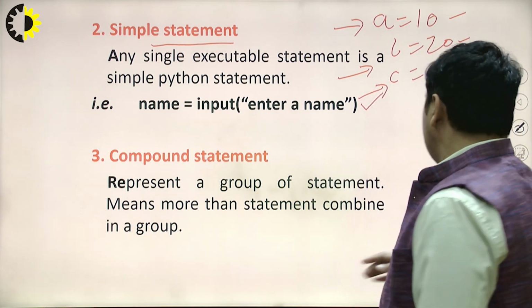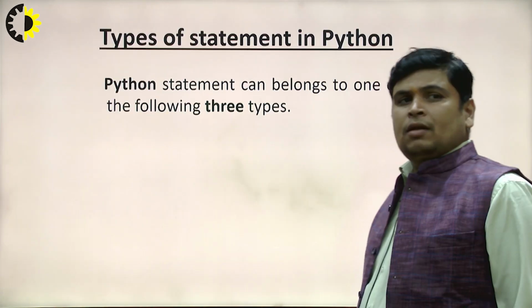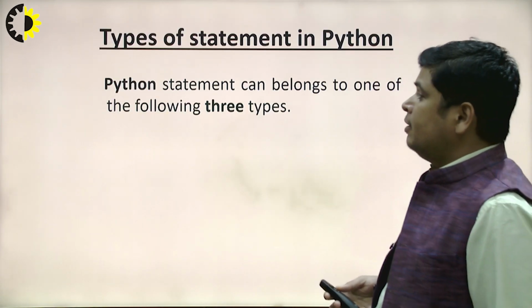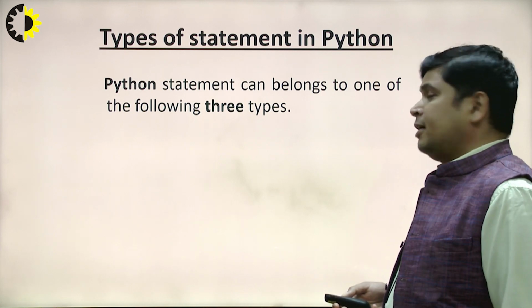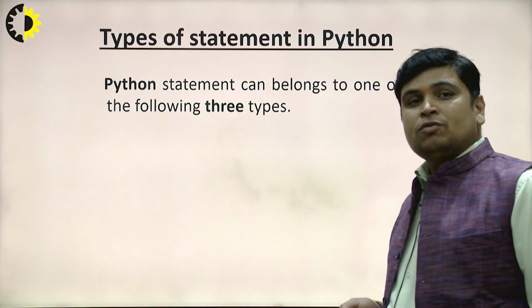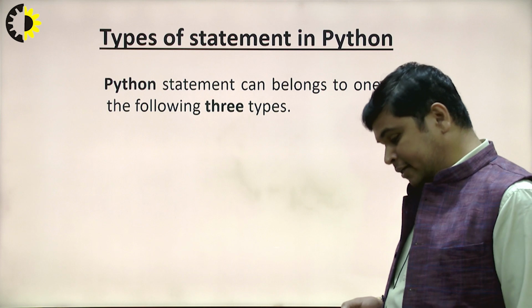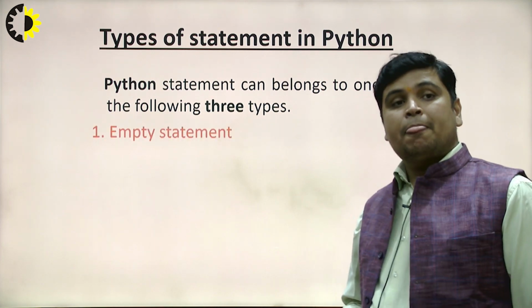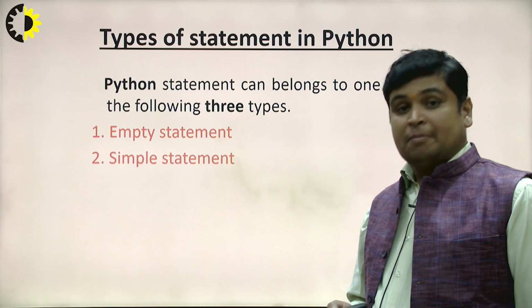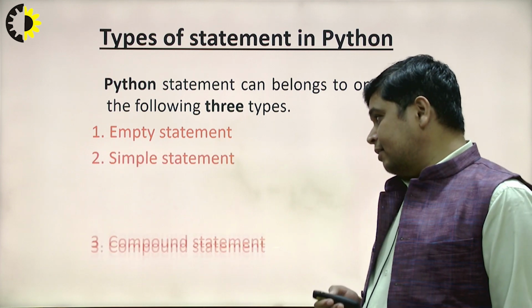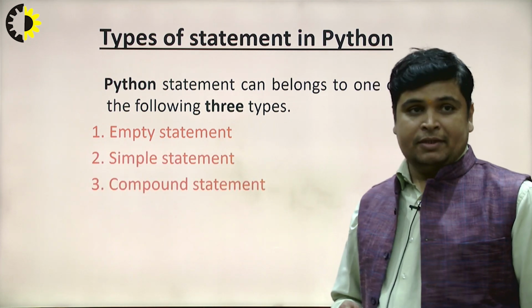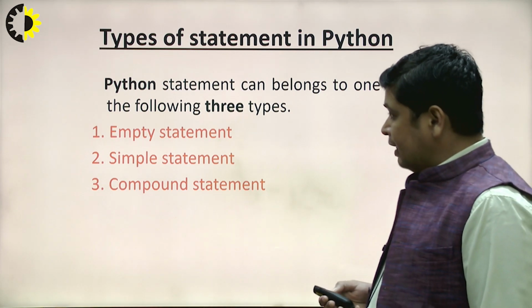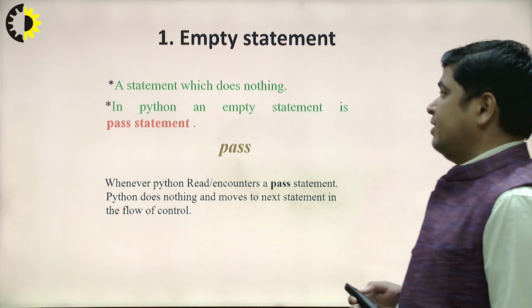Now if we are talking about types of statements in Python, basically Python statements can belong to one of the following three categories. First one is empty statement, second one is simple statement, and third one is compound statements. Okay, broadly I will discuss one by one. First one is empty statements.